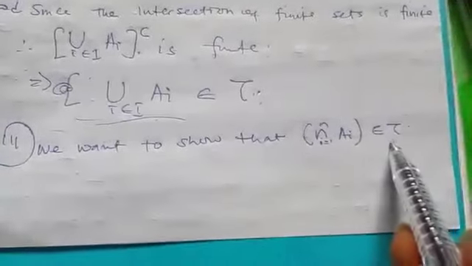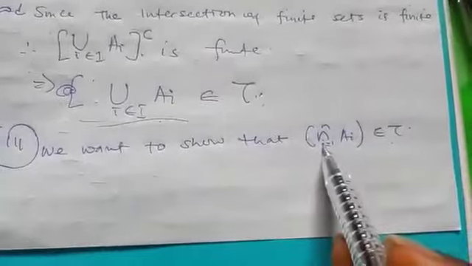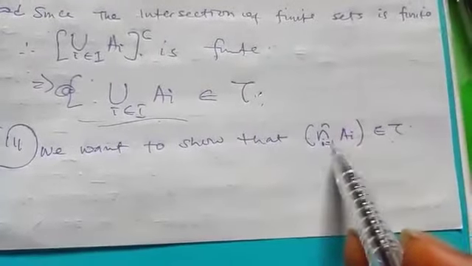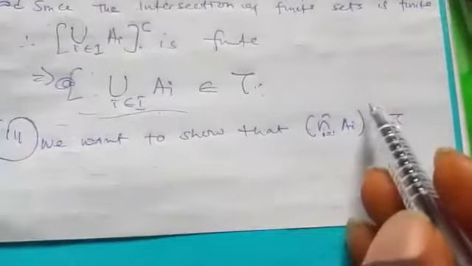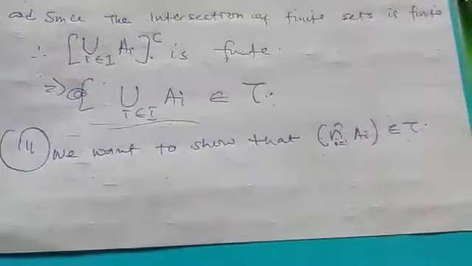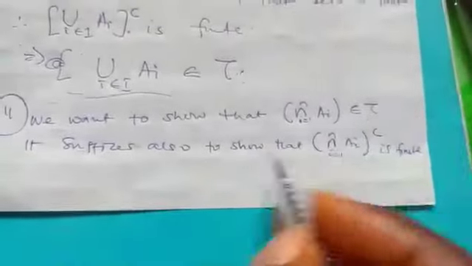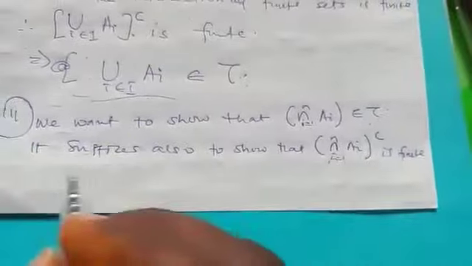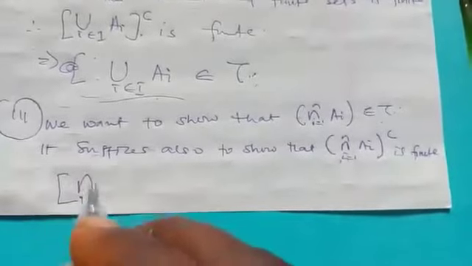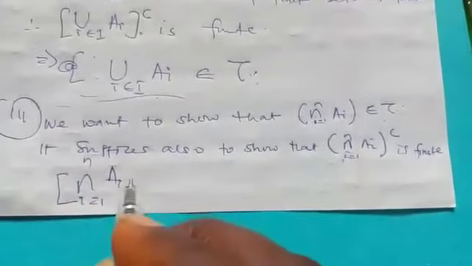So this is what we want to do. We want to show that the intersection of a finite number of sets in tau is in tau. So our aim is to show that the complement is finite. Now what we do is find the complement. So here, let's find the complement. So this is finite, not all of them.